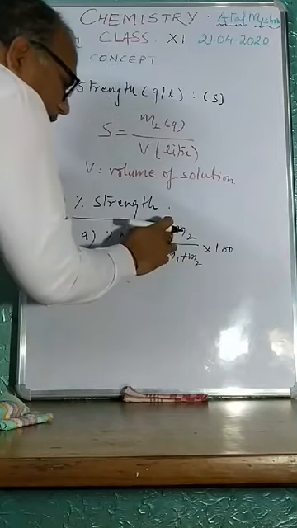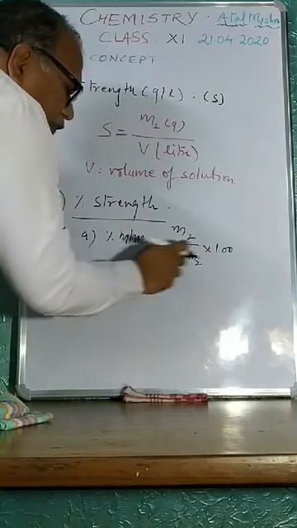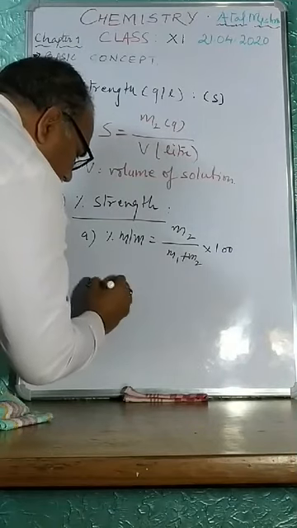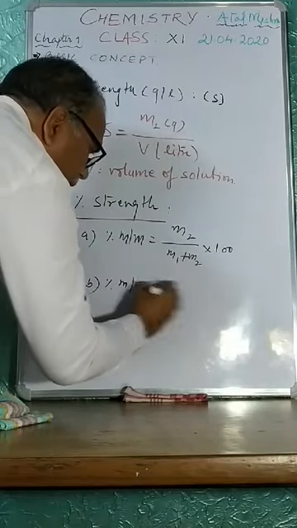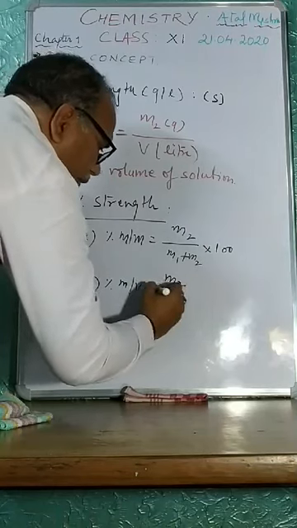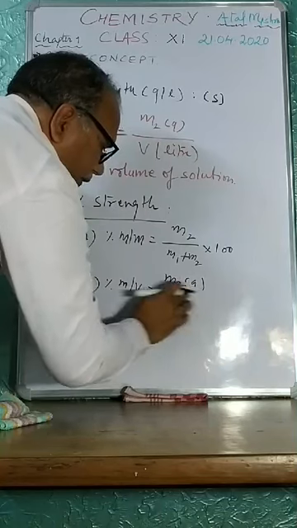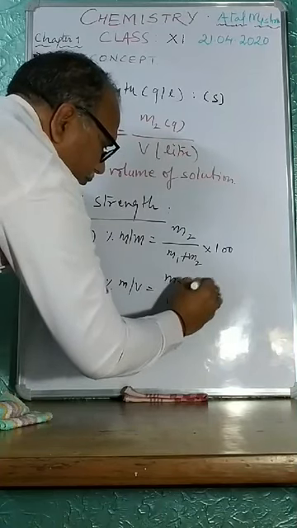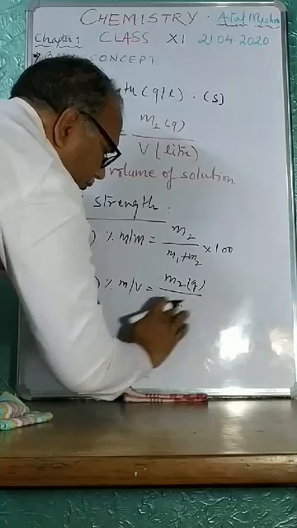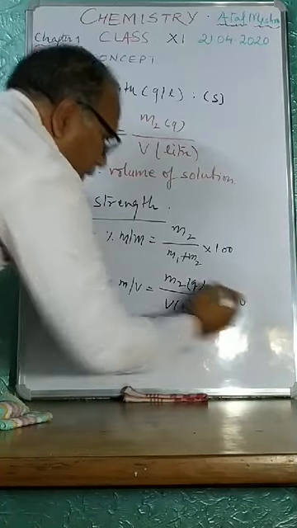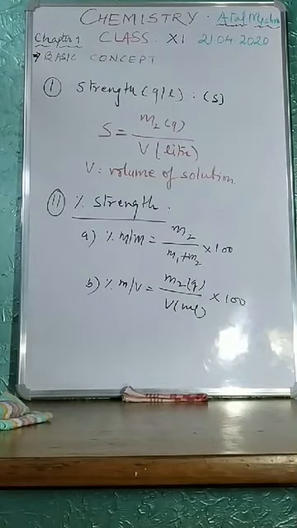That is mass of solute upon mass of solute plus solvent, that is mass of solution, into 100 factor. And next is mass upon volume, M2 in gram upon volume of solution in milliliter, into 100. These are the two units which express strength as well as percentage strength. So please write it in your copy.